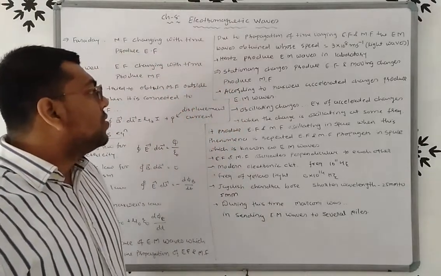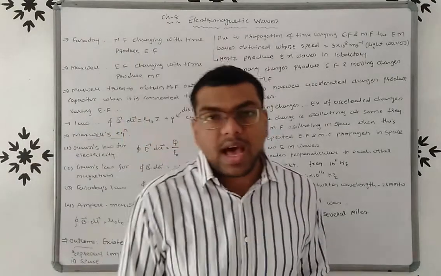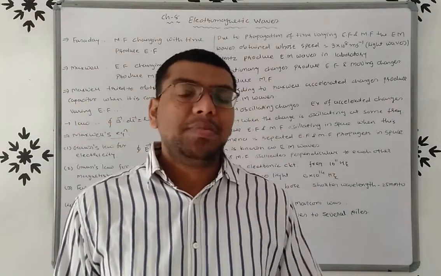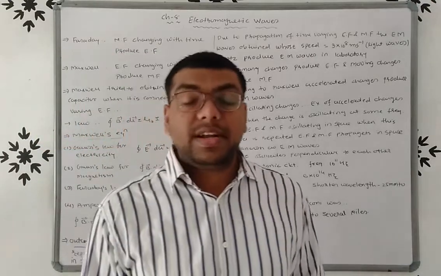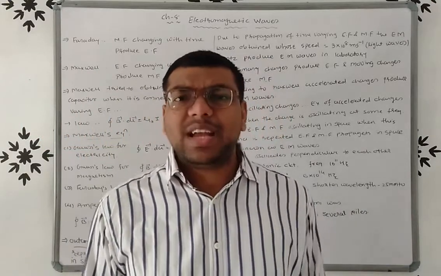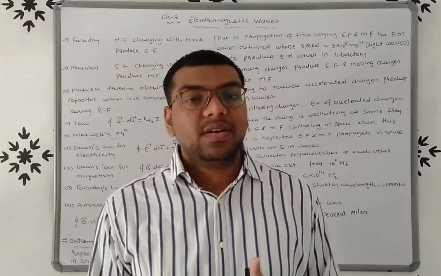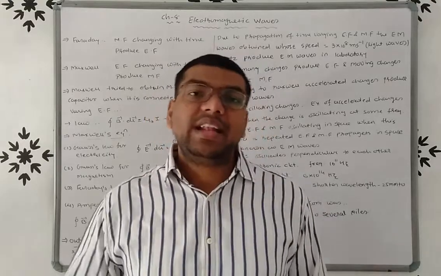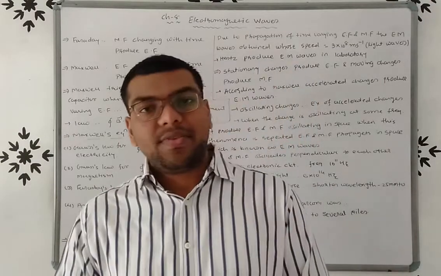Now we already know that the EM waves are produced due to the propagation of electric and magnetic field, right? So in chapter 1 we discussed that stationary charges produce the electric field, and we know that moving charges produce the magnetic field, right?